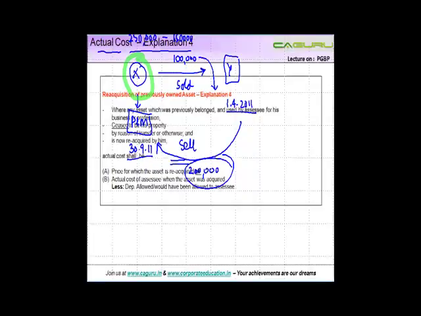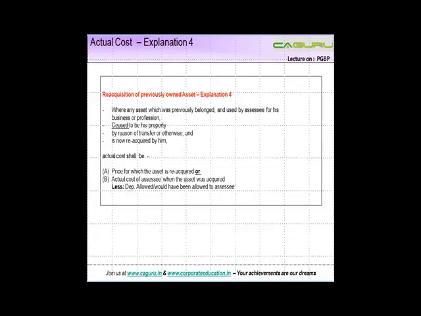So the price for which the asset was acquired, 250,000, less depreciation allowed, which was 1,50,000.